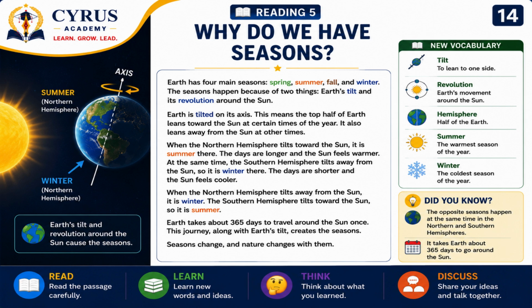Earth is tilted on its axis. This means the top half of Earth leans toward the sun at certain times of the year. It also leans away from the sun at other times.